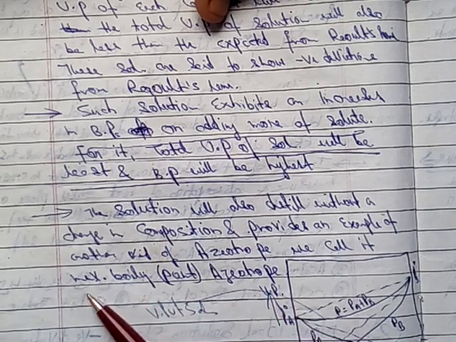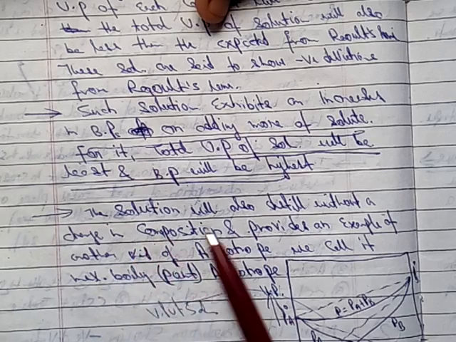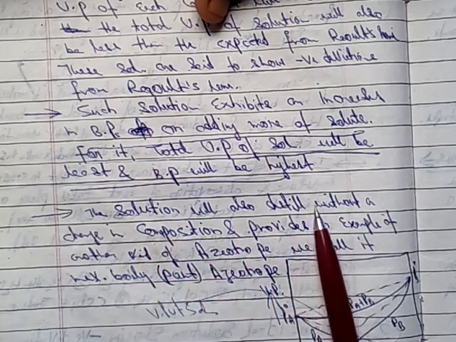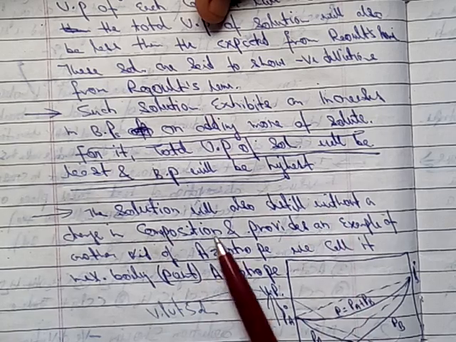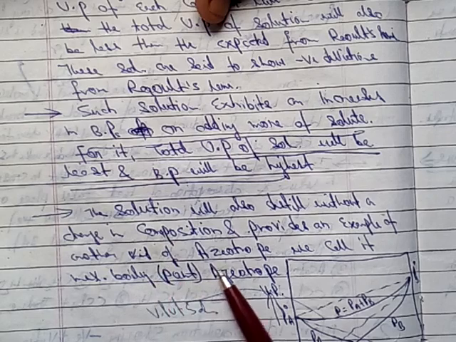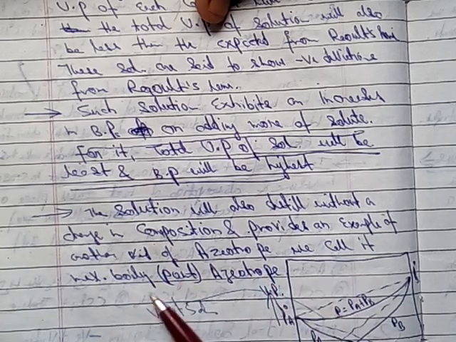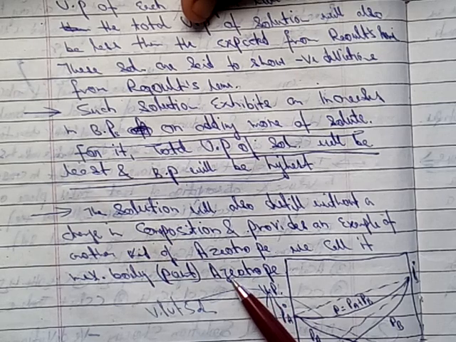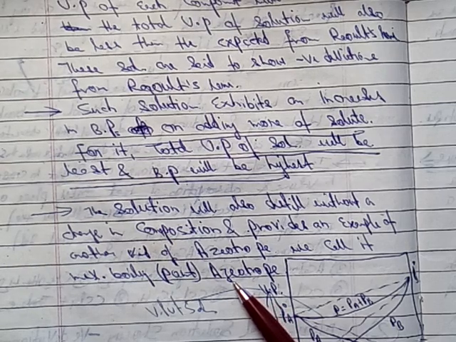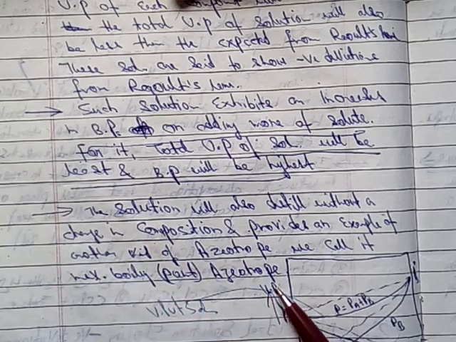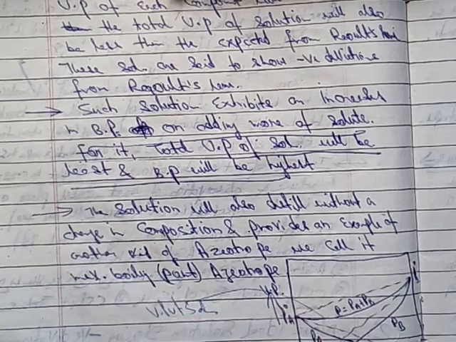Only maximum and minimum is the difference. If it distills without any change in composition, then another example of azeotrope will be there. We call it maximum boiling azeotrope. So remember, minimum boiling azeotrope is obtained in case of positive deviation from ideal solution, and maximum boiling azeotrope is obtained in case of negative deviation from ideal solution.